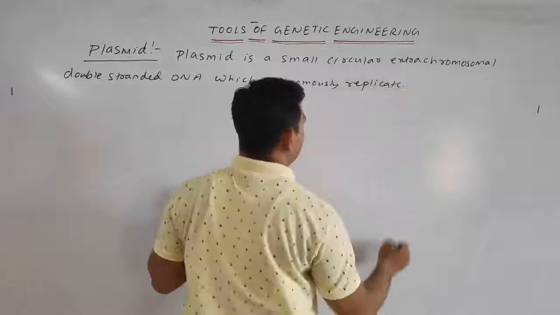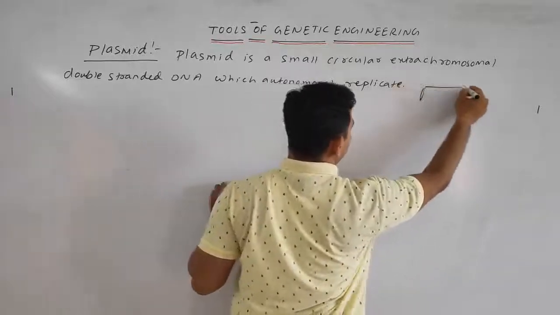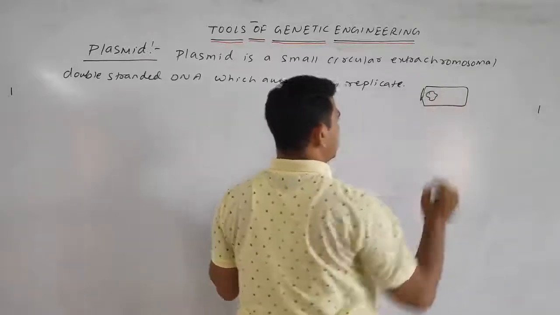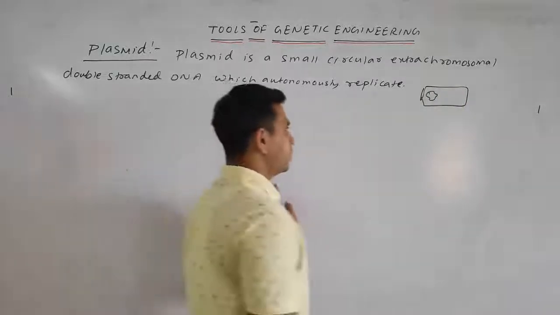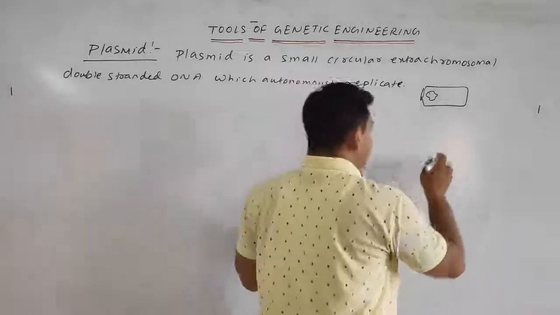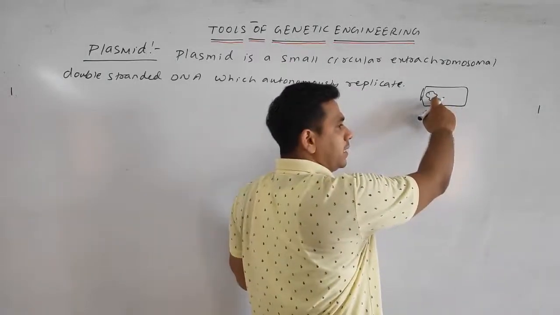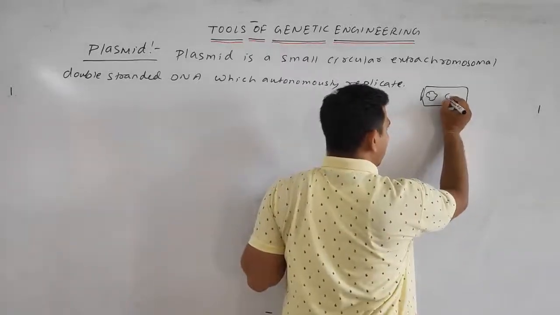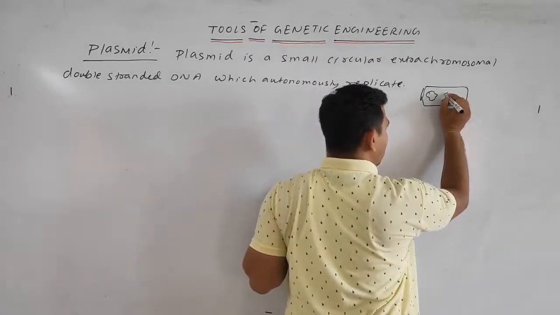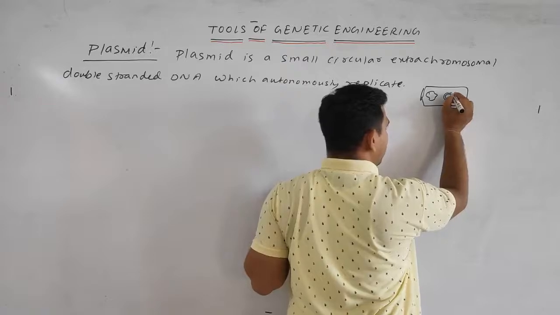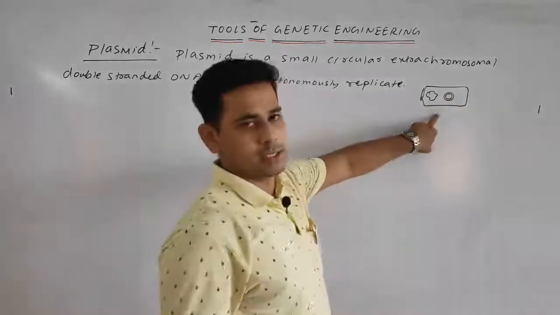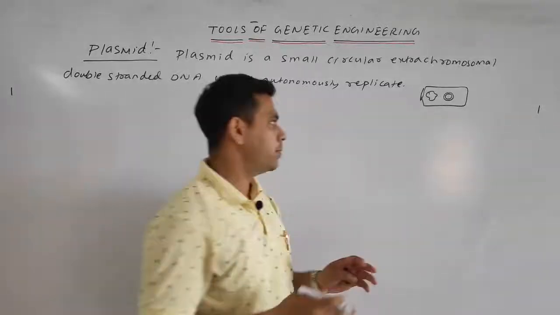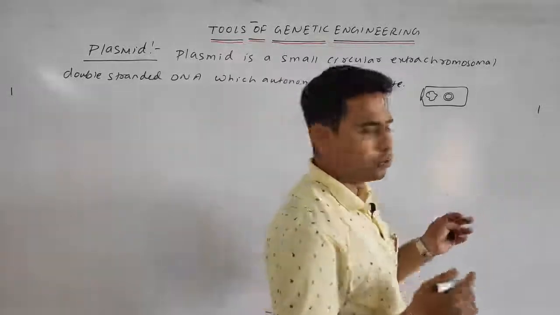Suppose this one is your bacteria, this one is your normal chromosomal DNA. Besides that, there is the plasmid DNA, the circular DNA. A small circular double stranded DNA is present, which will autonomously replicate, means automatically it has the capability to replicate.